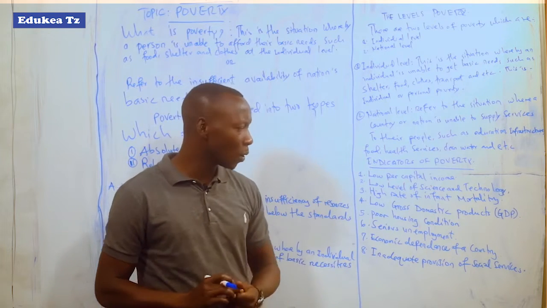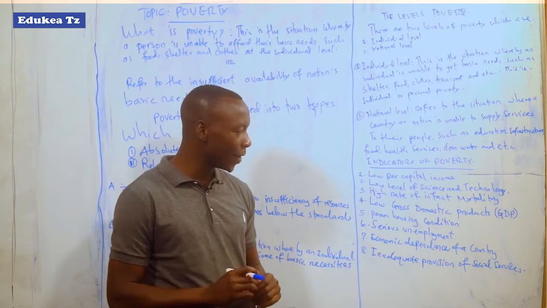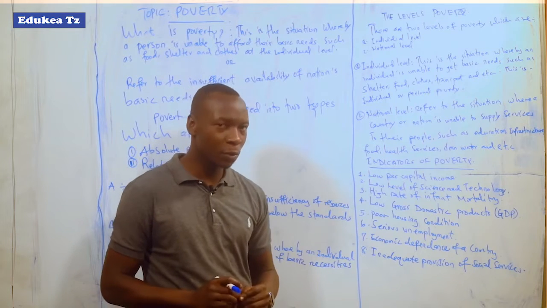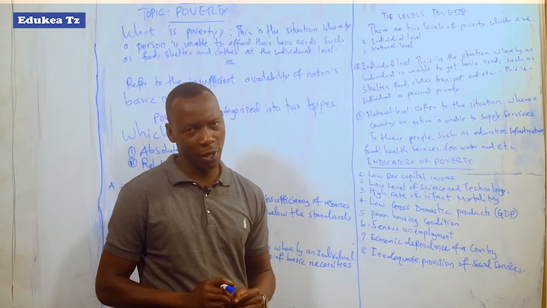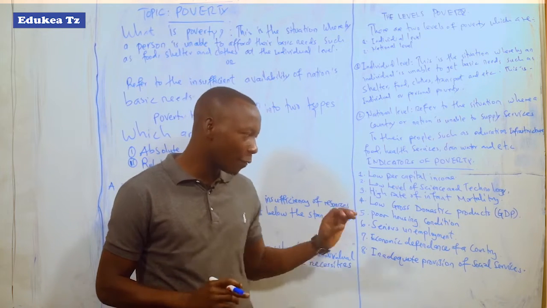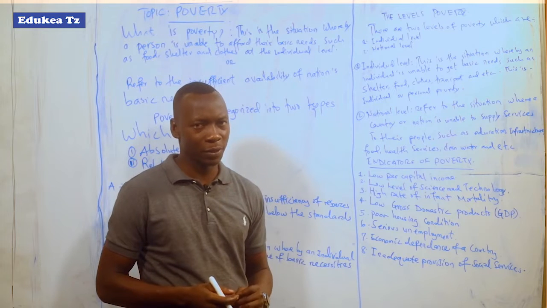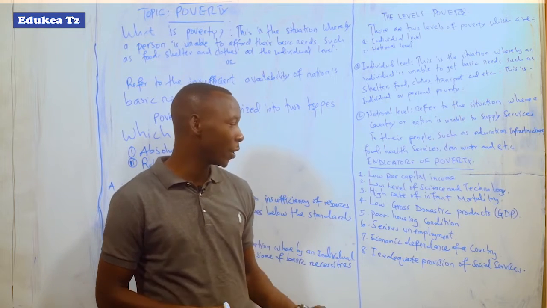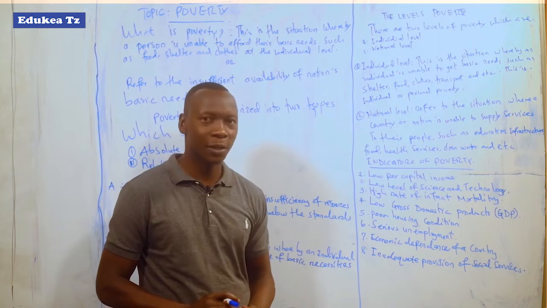So, low gross domestic product depends on how the nation produces by itself and not depending on other nations. For example, most African nations are still depending on the Western nations. So this shows how the gross domestic product is still low.